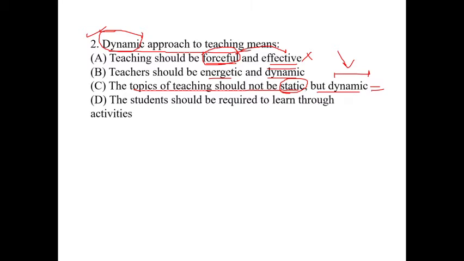So it can also be true, but the fourth option is, the student should be required to learn through activities. So there is a twist here. The option is that the student should be required to learn through activities.